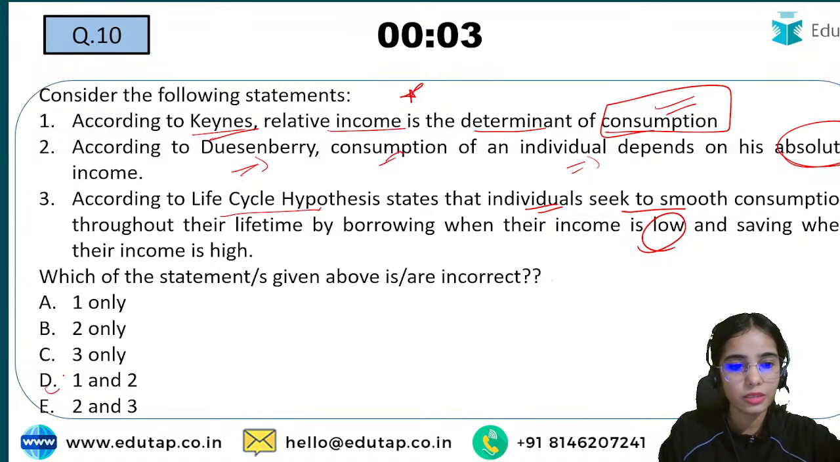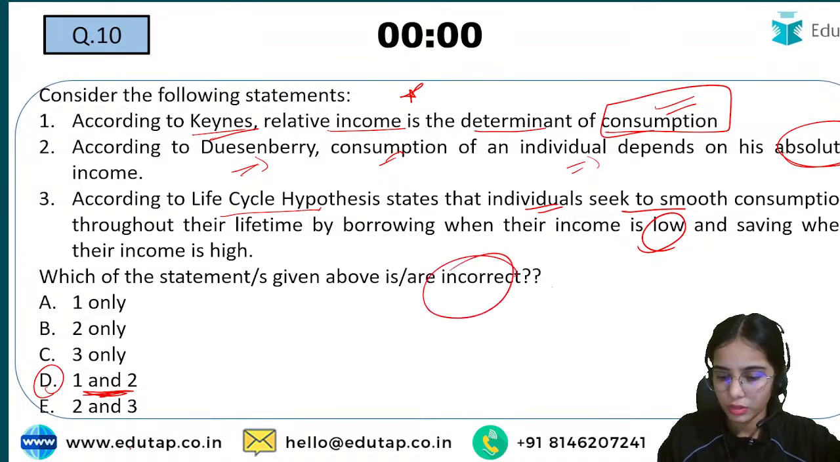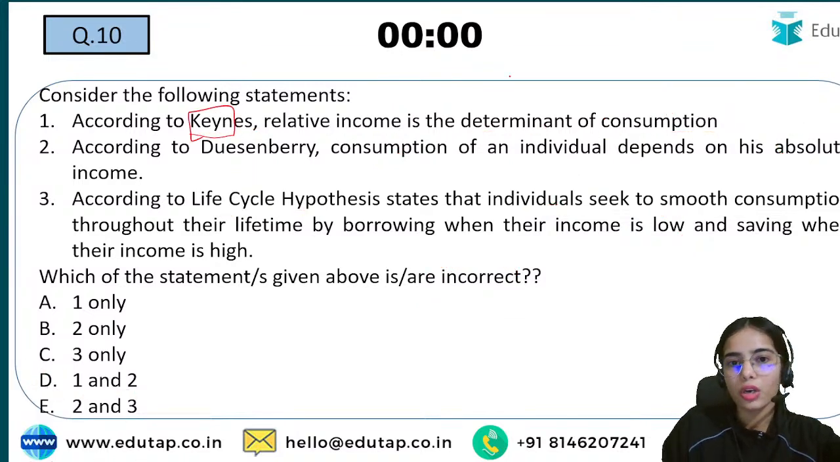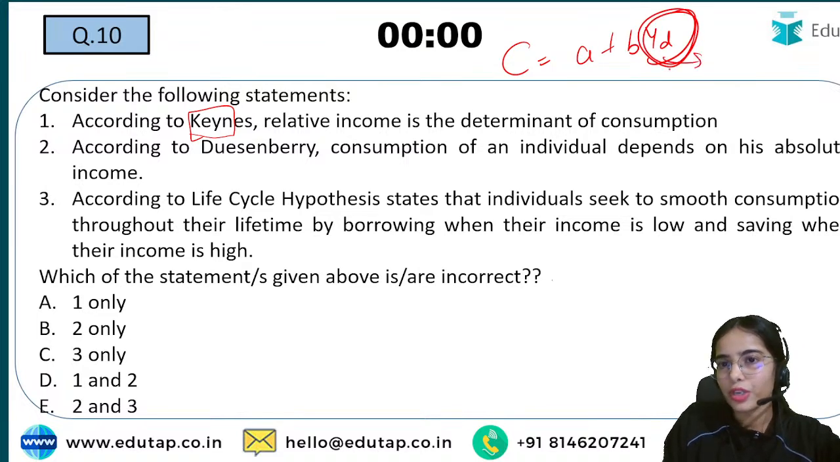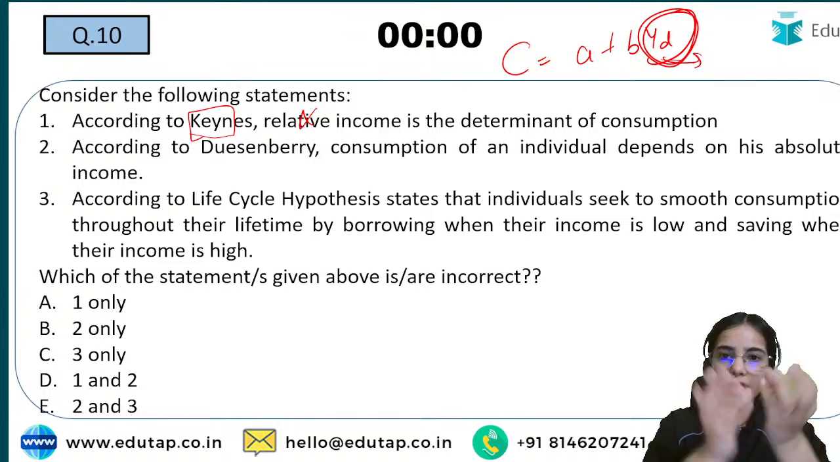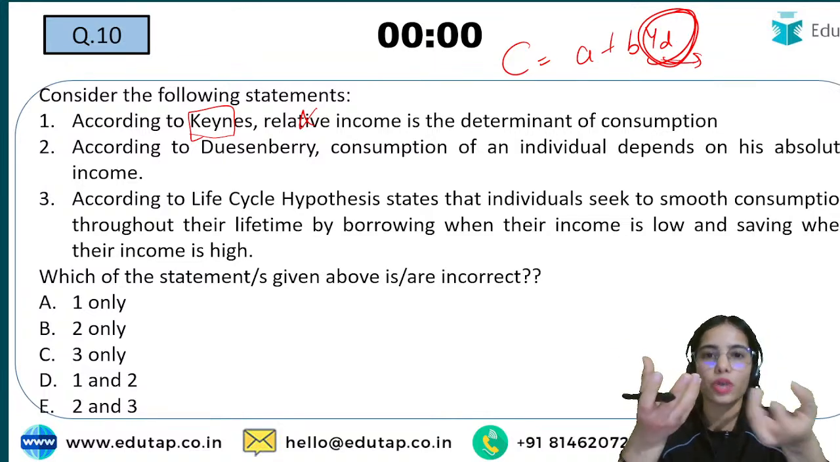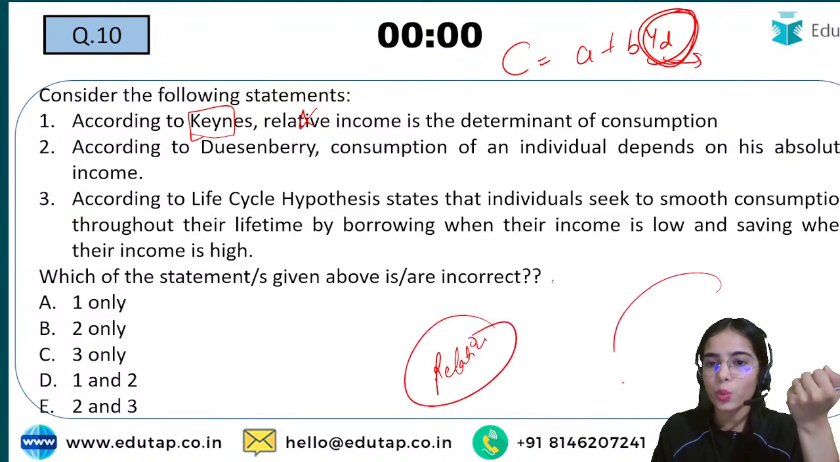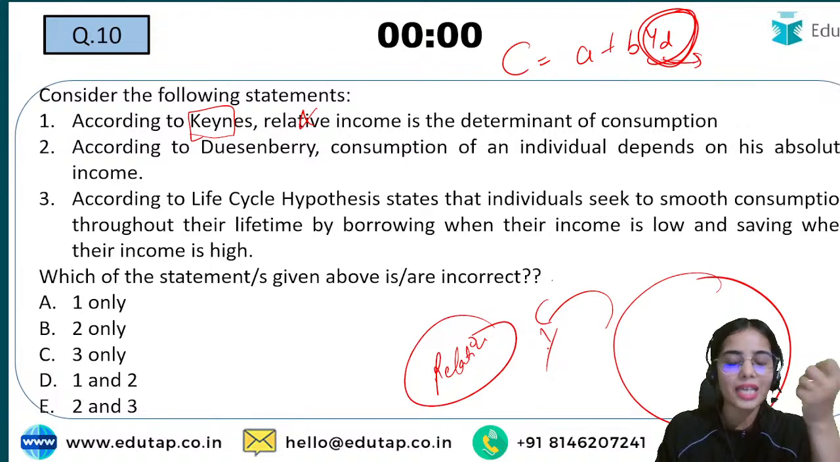D is the answer here, that is 1 and 2 are incorrect. Is 3 true? Yes, that is correct. Very good. As per Keynes, the consumption depends upon your absolute disposable income, your current disposable income. It doesn't depend upon your relative income. Relative income means, in comparison to other people, what is your income?